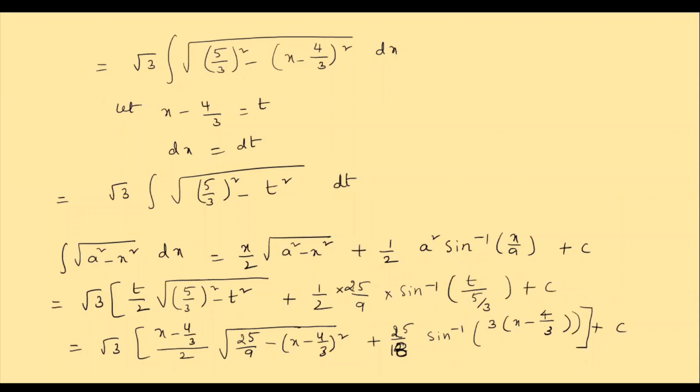Clear, children? So now what is our next step, children? Here root 3 into, here if you take the LCM, 3x minus 4 by, this 3 comes down, it is 6. 3x minus 4 by 6 we get. Clear? Into under root of 25 by 9 minus, so let us do it in the next slide, is equal to root 3 into, so what is our next step, children? What is our next step? 3x minus 4. We have taken that LCM. There it is 3x minus 4 by 6 we got into under root of 25 by 9 minus